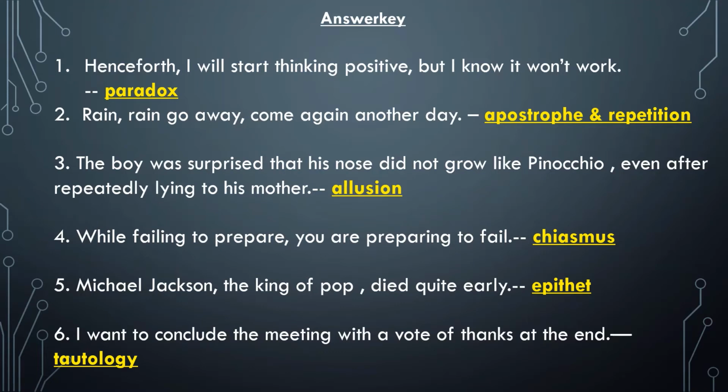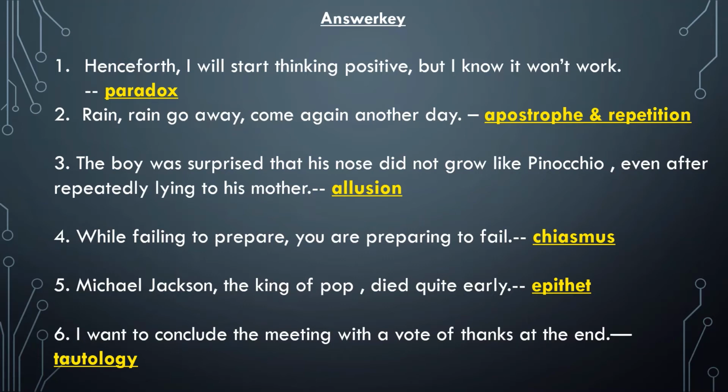The next sentence. Michael Jackson, the king of pop, died quite early. So this is epithet. Why is this an epithet? As the phrase king of pop has been used as an adjective to describe the main quality of Michael Jackson. These few words, king of pop, give us an idea of him being a phenomenal pop singer. I mean, he did not have any equals as far as pop singing is concerned, right?